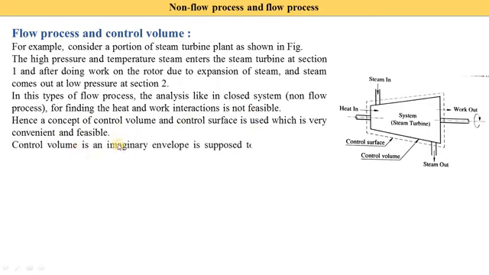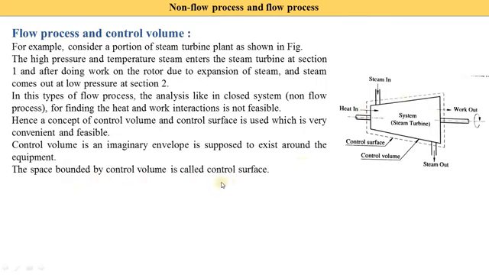So control volume is an imaginary envelope supposed to exist around the equipment. So here we draw one outside line and we consider it as our control volume. On the control volume we do the analysis. The space bounded by the control volume is called the control surface.